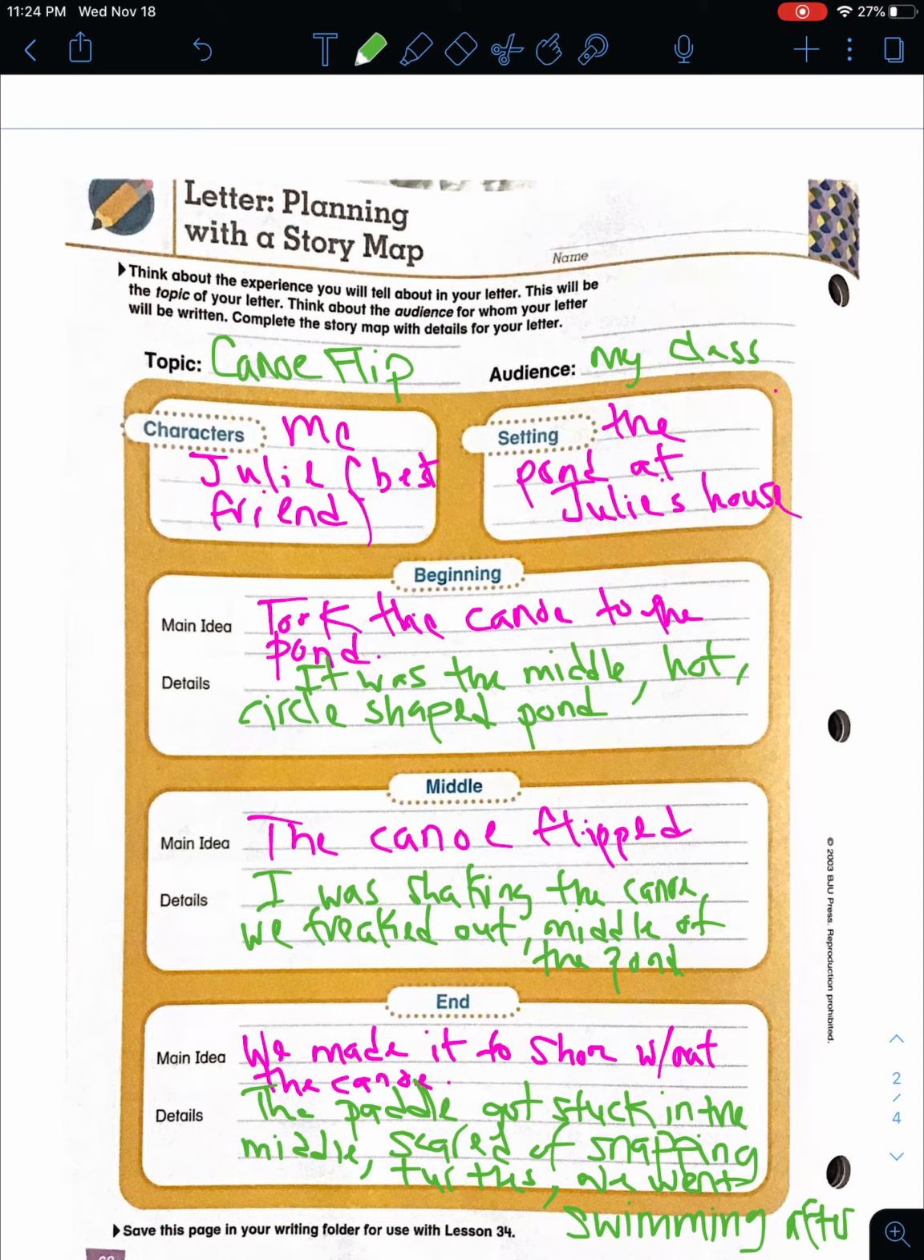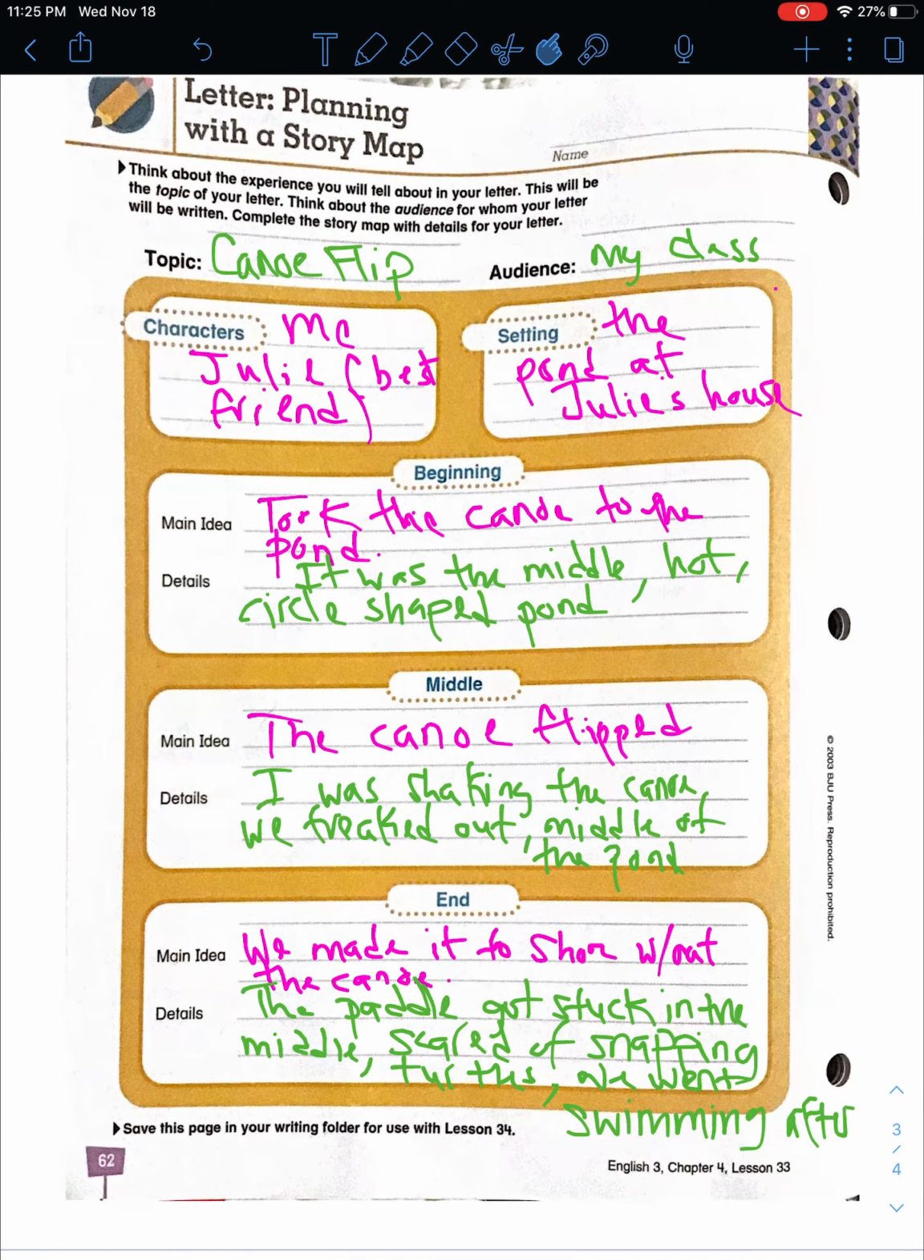Okay? Then I have my beginning. What happened at the beginning? We took the canoe to the pond. I gave details to make it sound more interesting, to elaborate on it. The middle part, the canoe flipped. I gave us details of how it flipped and where it was at. And then the end of it, we made it to shore without the canoe. And then I added some details to make my story interesting. So that is what you guys are going to do. You're going to work on the...